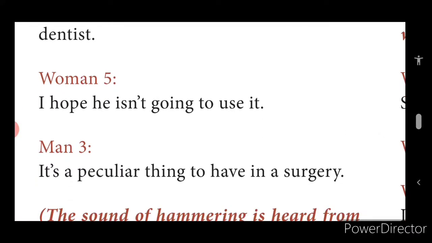Woman 5: I hope he isn't going to use it. Is it a peculiar thing to have in a surgery?